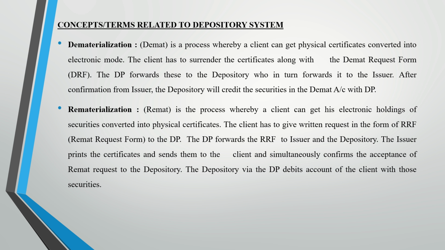So dematerialization and rematerialization are completely opposite processes. In simple terms, DMAT का मतलब है when you want to convert your physical certificates into electronic mode, this is the DMAT or dematerialization process. And rematerialization means it is a process where the client can convert his electronic holdings into physical certificates. So in short, we call them DMAT and remat.